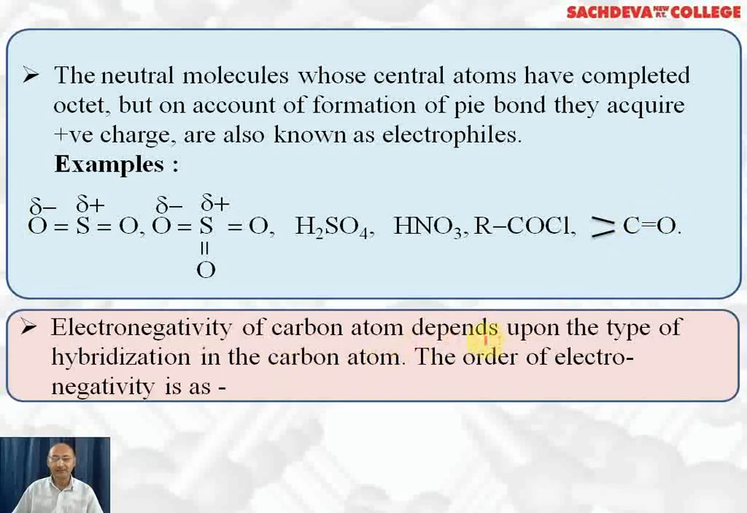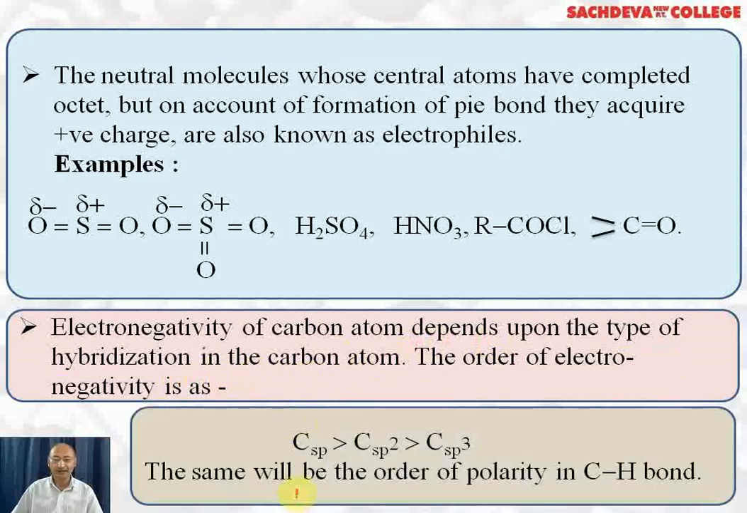Electronegativity of carbon atom depends upon the type of hybridization in the carbon atom. The order of electronegativity is: sp hybridized carbon is more electronegative than sp2 hybridized carbon, which is more electronegative than sp3 hybridized carbon. Why? Because in sp hybridized carbon there is 50% s character. In sp2 there is 33% s character. In sp3 there is 25% s character. And greater the s character, more will be electronegativity because s orbital is closer to the nucleus. Same will be order of polarity in C-H bond.